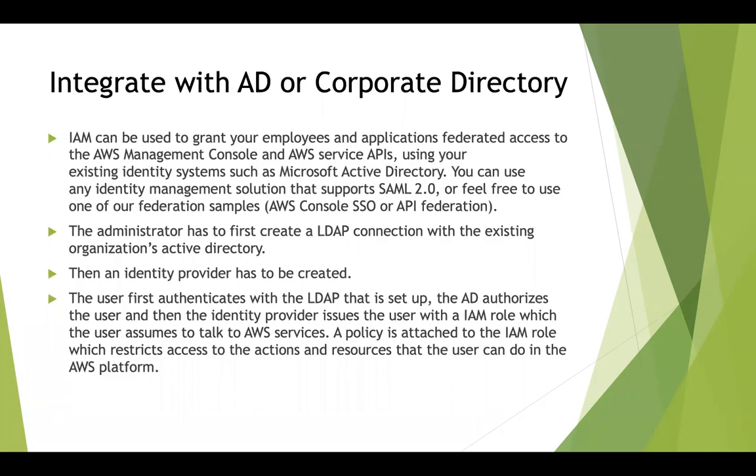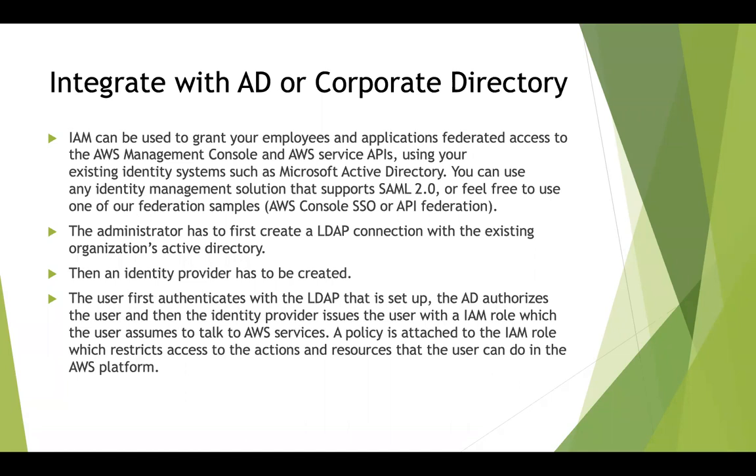So similarly, while using Web Identity Federation, you can also integrate IAM with your Active Directory or your corporate directory. IAM can also be used to grant your employees and applications federated access to the AWS Management Console using your existing identity systems such as Microsoft Active Directory. The administrator has to first create an LDAP, or Lightweight Directory Access Protocol, connection with the existing organization's Active Directory. Then an identity provider has to be created.